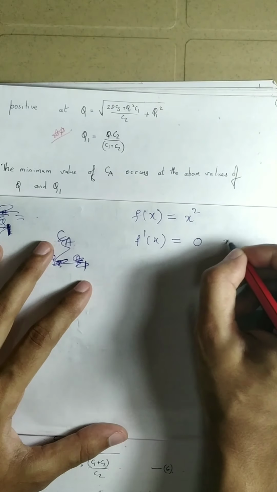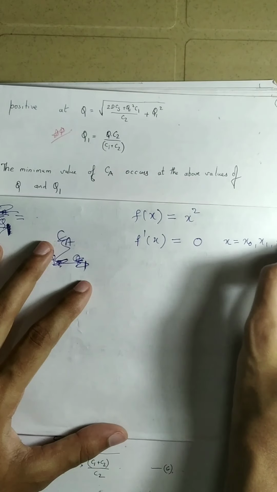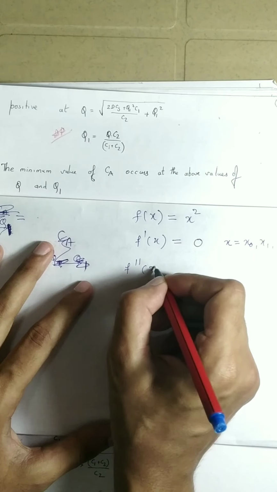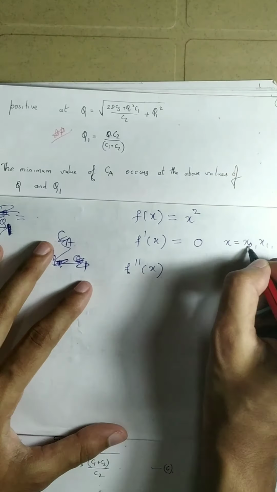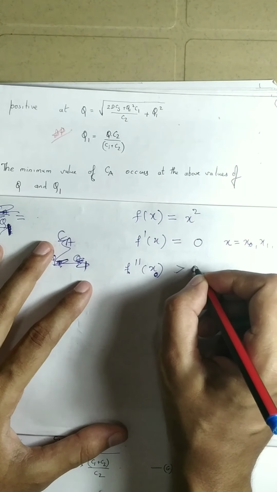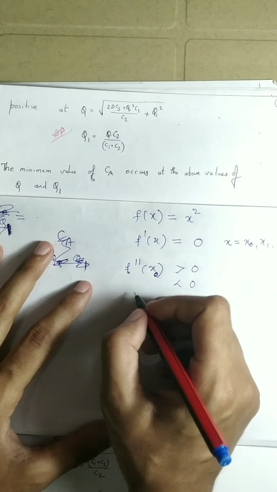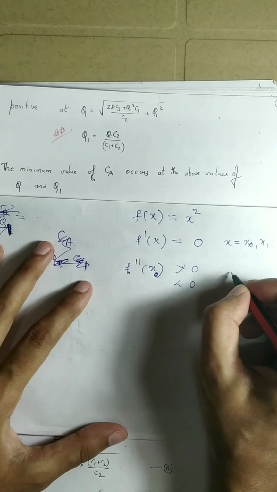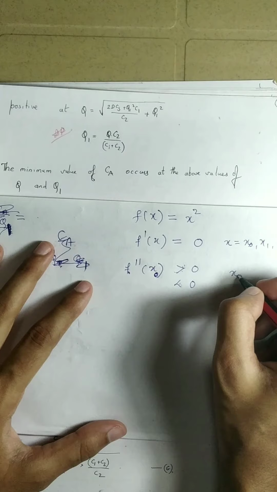Then we get the values of x equal to some x0, x1, we get some points. Okay, then what do we do? We find the double derivative, and in this double derivative we put the value of x0 and check the sign, whether it is greater than 0 or less than 0. Then depending on this, we decide whether the point x0 is a point of maxima or minima.